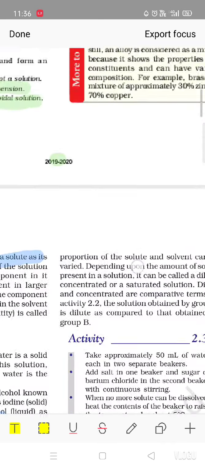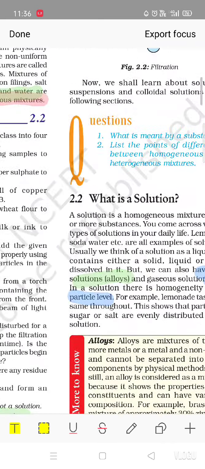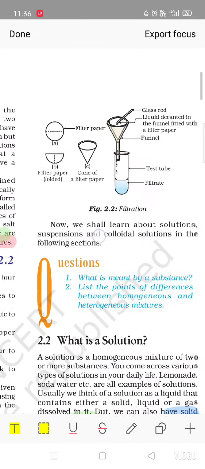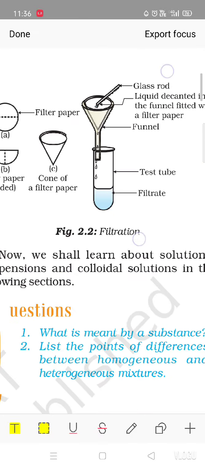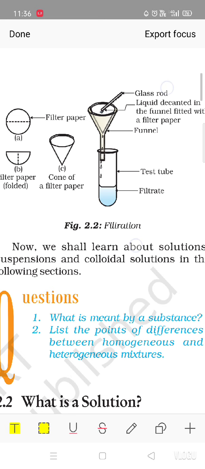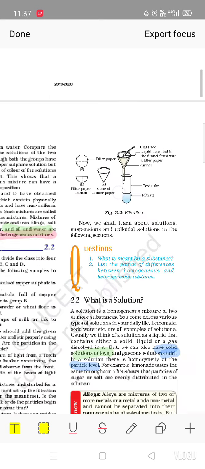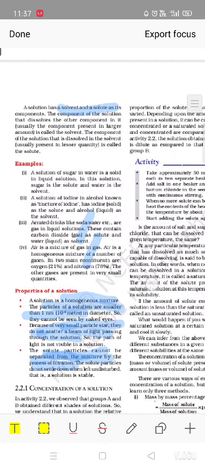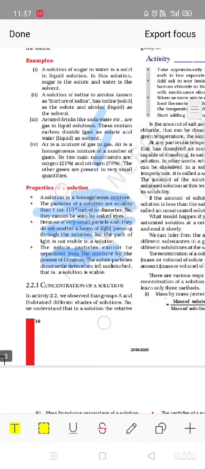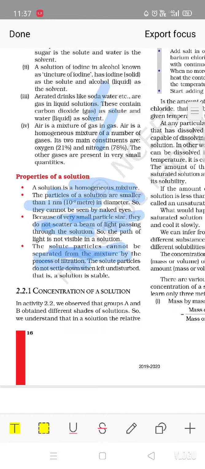Now in this video, the last topic is properties of solution. So let's revise all the properties of a solution once again. A solution is a homogeneous mixture. The next property is that particles of a solution are smaller than 1 nanometer, that is 10 raised to the power minus 9 meter in diameter. So you can say all particles are smaller in size. They are very, very small particles, so they do not scatter a beam of light passing through the solution.